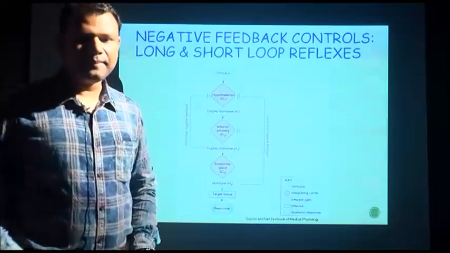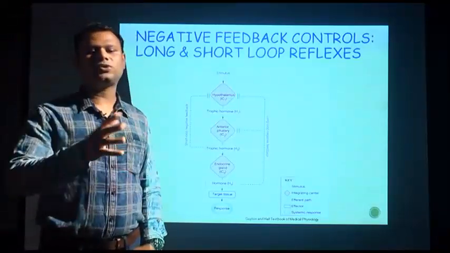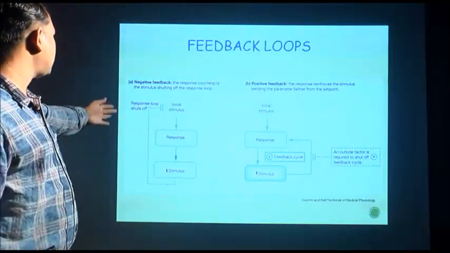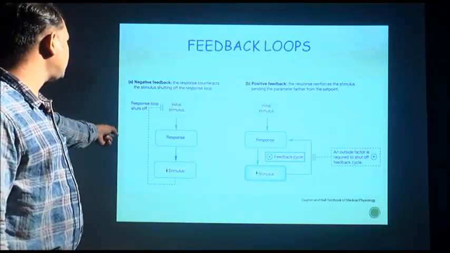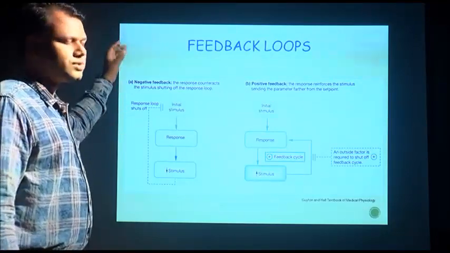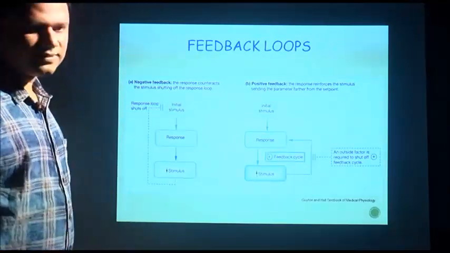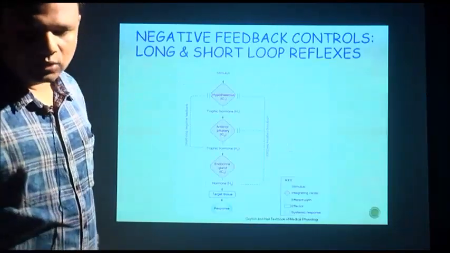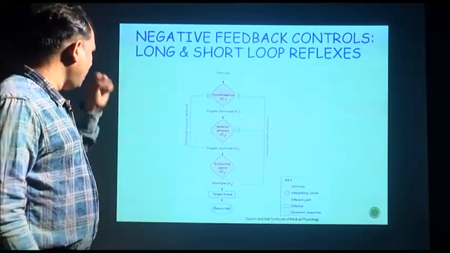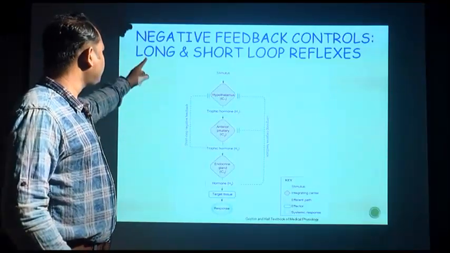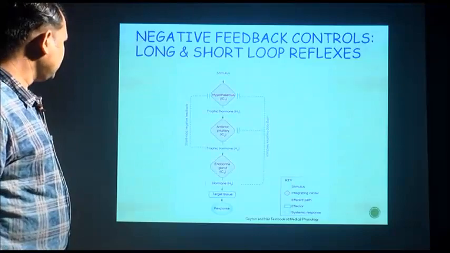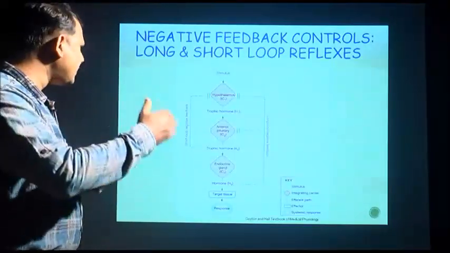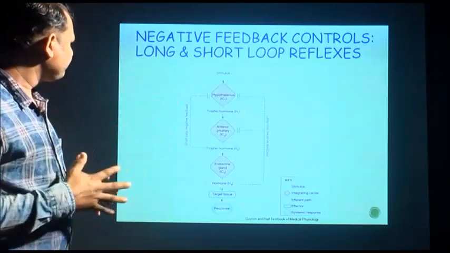So, let us see negative feedback controls, the long and short loop. In the previous diagram, the left side diagram, I have directly shown you that the stimulus directly goes and stops the secretion. It is a direct mechanism or direct loop, but there are also indirect loops. Suppose a stimulus induces the hypothalamus to secrete a tropic hormone, and that tropic hormone acts on your anterior pituitary.